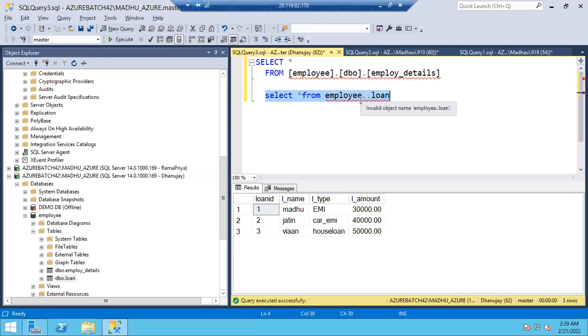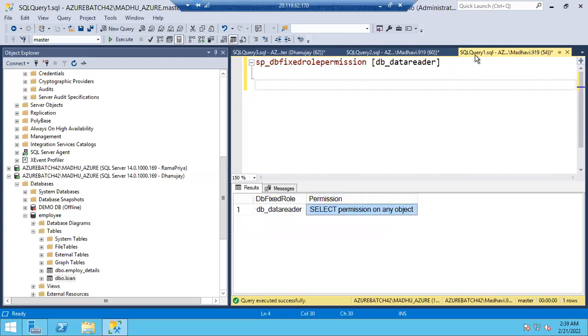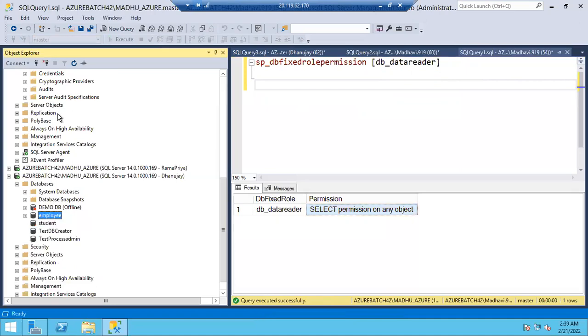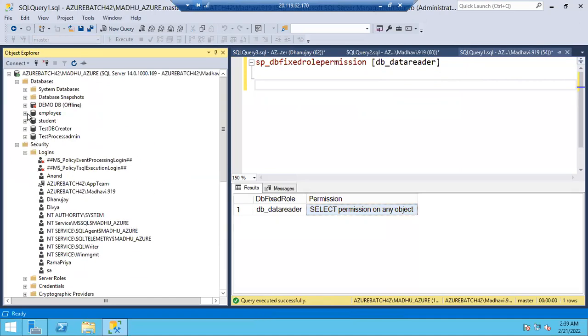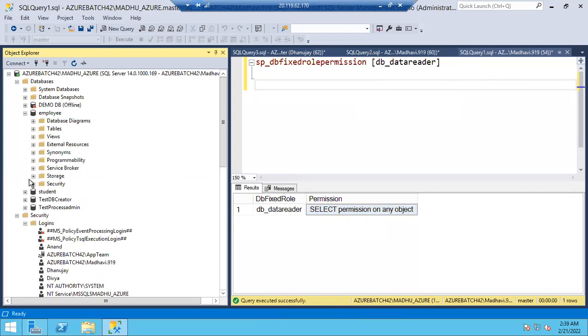Yes, sir. Any questions, guys? Okay, if you're a member of data reader, you can read the data from the particular database. You can read all the tables, guys. Let's go and check the other role, guys. Data writer. Okay, what is the other role? You can go to any database and check the roles.